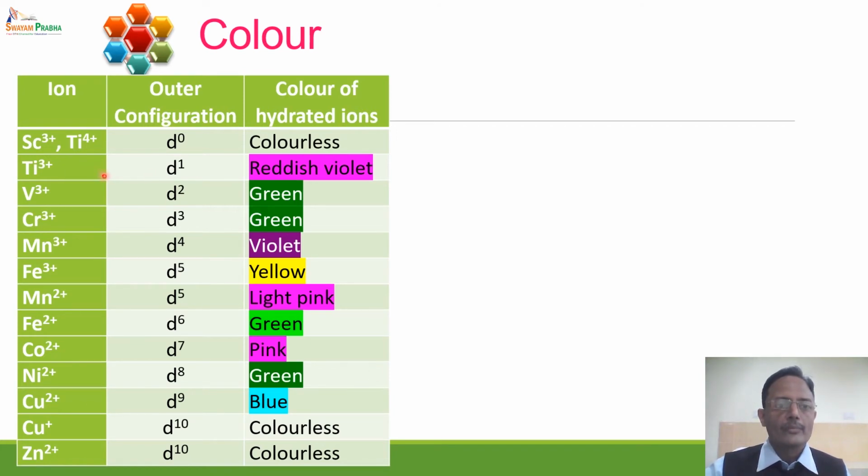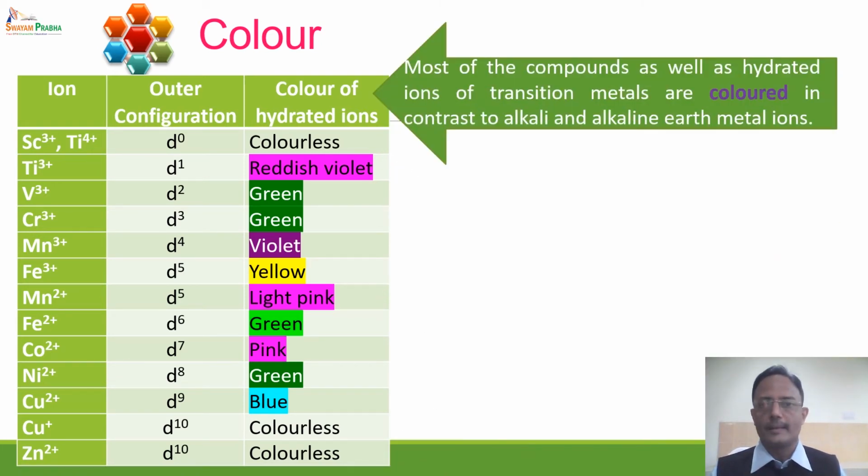Now from D1 to D9 systems, all of them show colors in the hydrated ions, whereas D0 and D10 show colorless hydrated ions. So these are the observations we can make in contrast to S and P block elements.